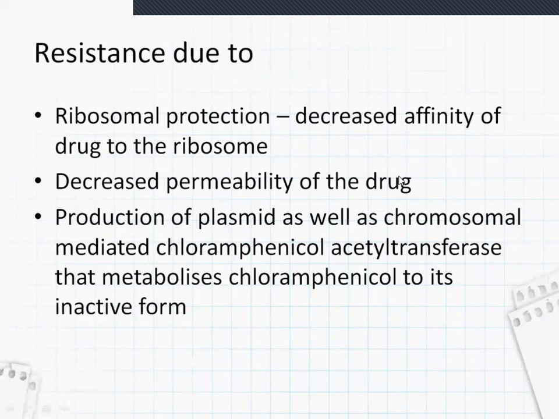Other mechanisms are decreased permeability of the drug and production of plasmid as well as chromosomal mediated chloramphenicol acetyl transferase. This enzyme metabolizes chloramphenicol to its inactive form, which means it is not in an active form to act on the bacterial ribosomes.